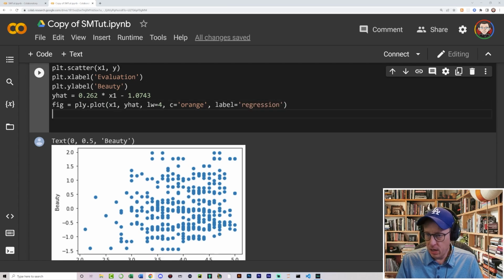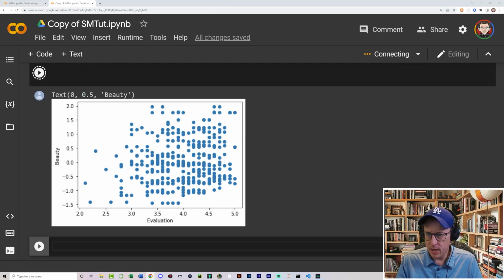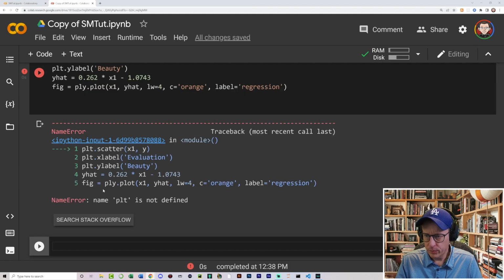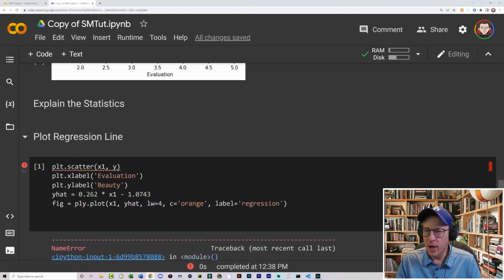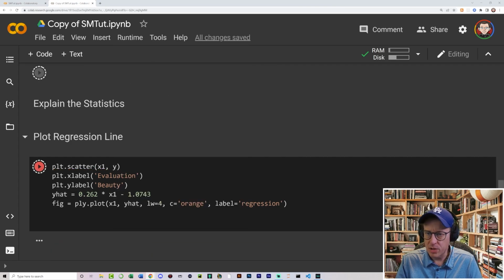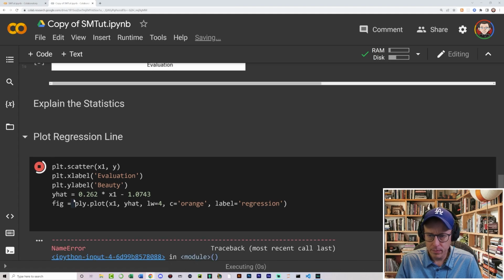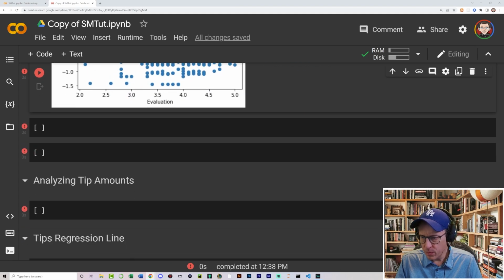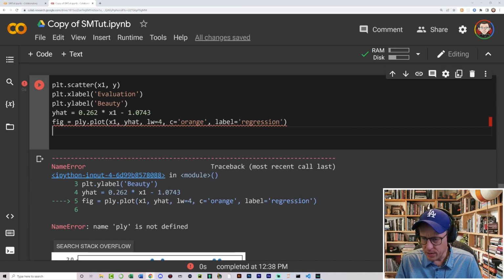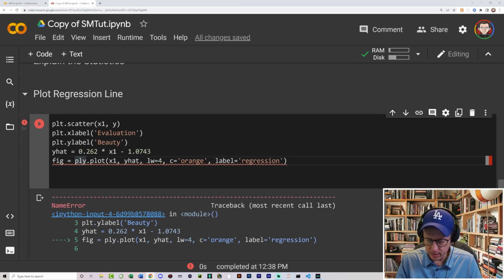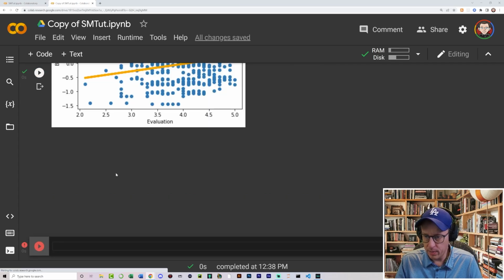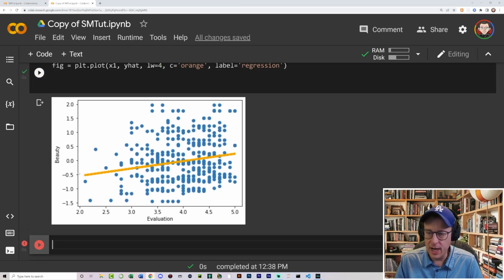And then, I think let's just run this and see what we get out of that. Yep. Oh, I got to run everything again. Okay. Just hit run all anytime you get an error like that. And what is it saying? Name plot is not defined. Oh, okay. This has to be plot. Run it again. And there you can see. So we generated a regression line.